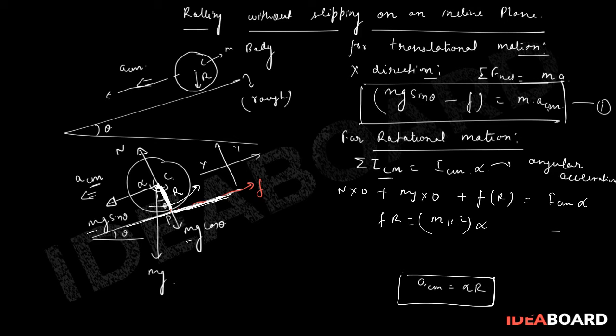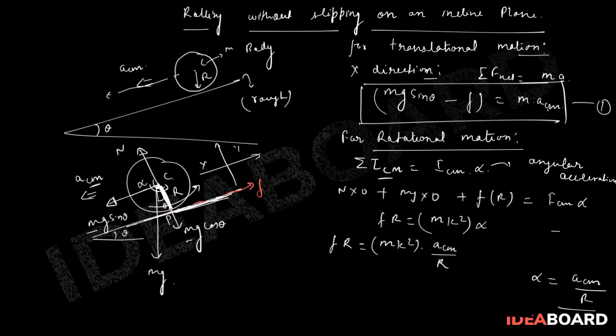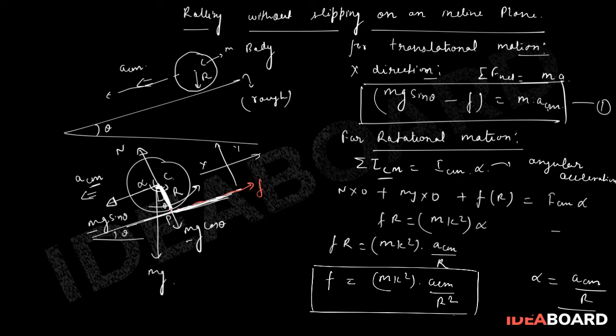Now ACM is equal to alpha R, so alpha is equal to ACM upon R. Substituting, we get mk square into ACM upon R. Perfect. So from here F is equal to mk square into ACM upon R square. This is our other equation, a relation between F and ACM.